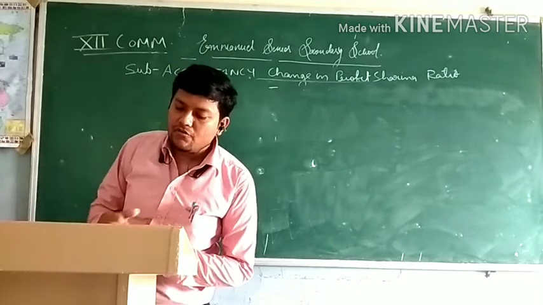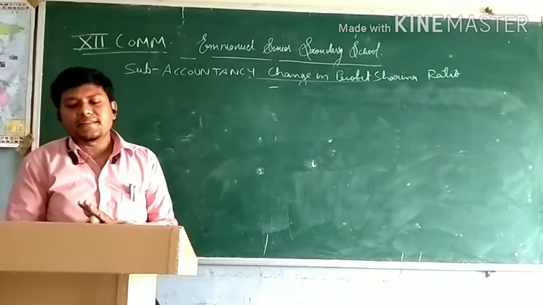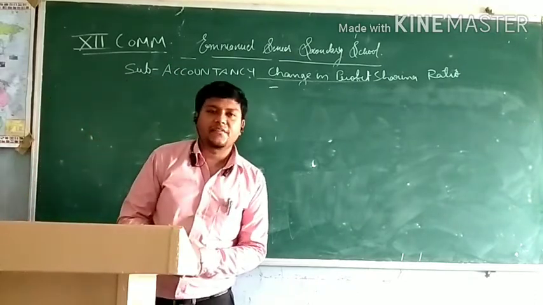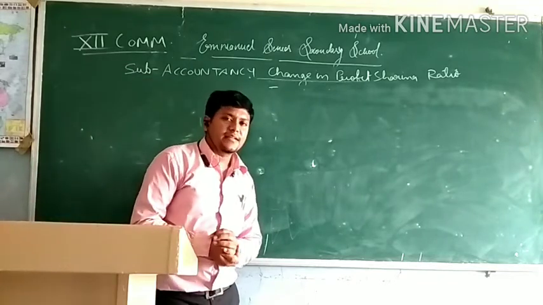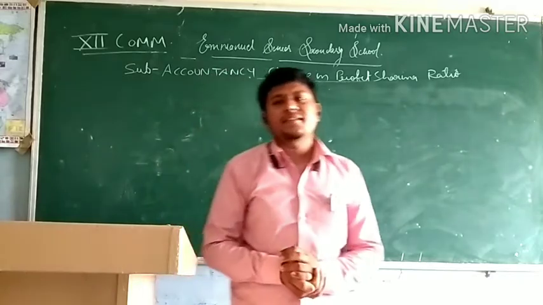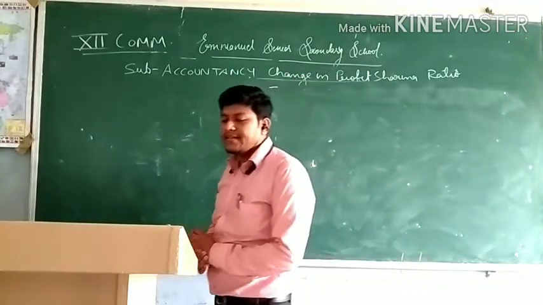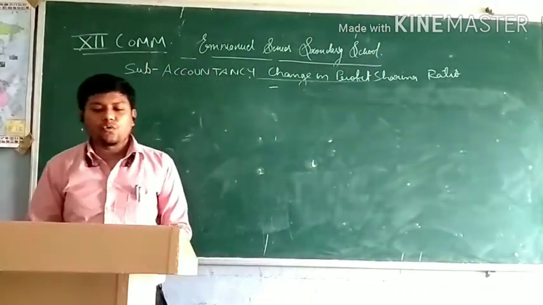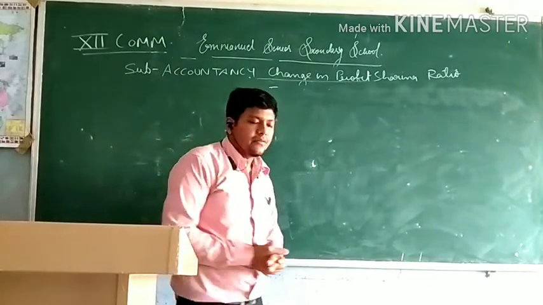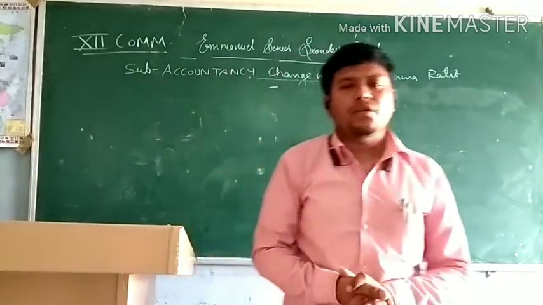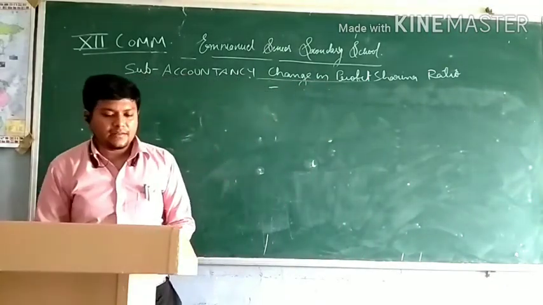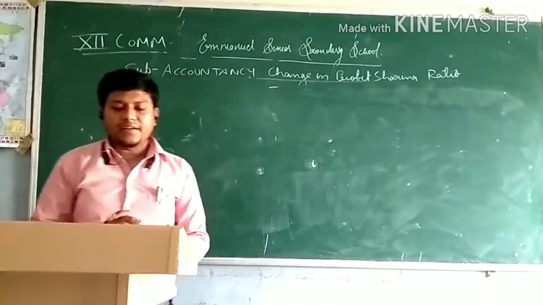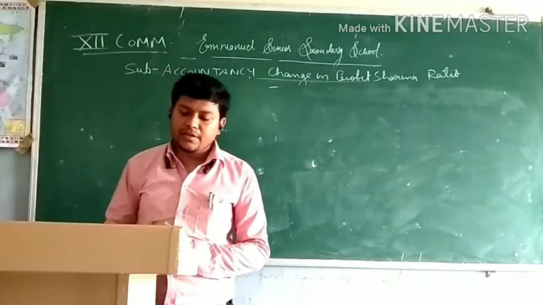We are studying accountancy, chapter 3, change in profit sharing ratio among the existing partners. In the last class, we studied investment fluctuation reserve, in which there were 5 cases of decrease or increase in the value of investment. And I hope you have got it. Also I gave you homework to do the questions from 3 to 9. I hope you have done it. You had 2 days for it.